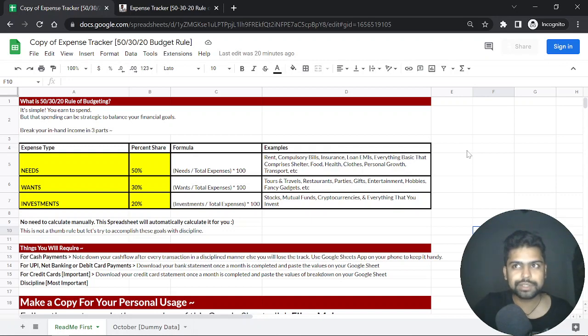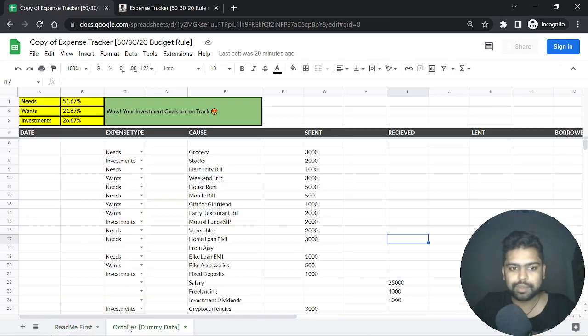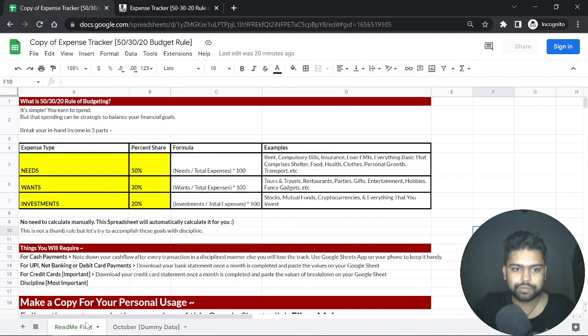I've been using this for a very long time, it's been almost a decade since I've been using this, and it works really effectively. And the best part about this template is that you don't need to do anything, you just need to put the data over here and it will tell you automatically.